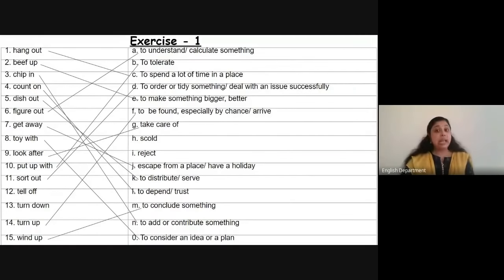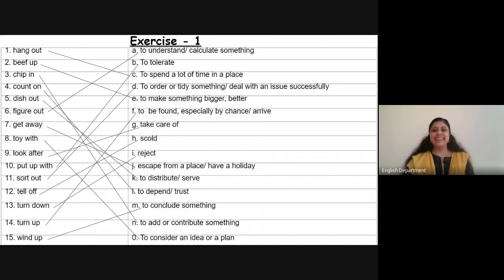Next phrasal verb is tell off. This is not very commonly used, but it refers to scolding. When somebody gets angry and scolds you, we use tell off, which means scold. Turn down, again, you might be familiar with it, and we are only left with one more option here, reject. There again you can guess from the context, for example, she turned down the offer. So there again the object comes between in certain sentences. I hope many of you got it correct. Congrats to those who could get at least a few of them correct.